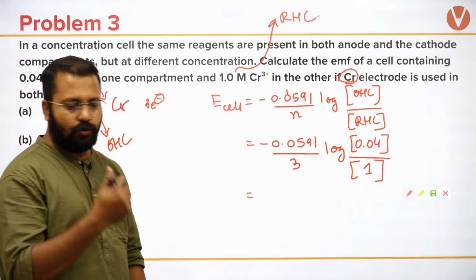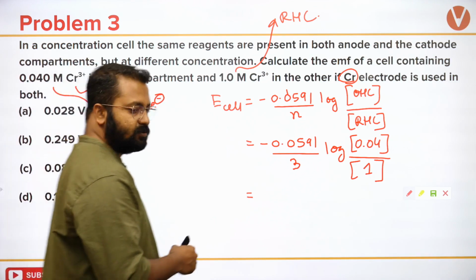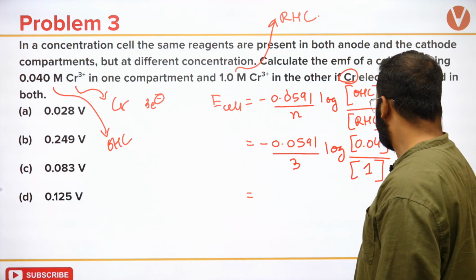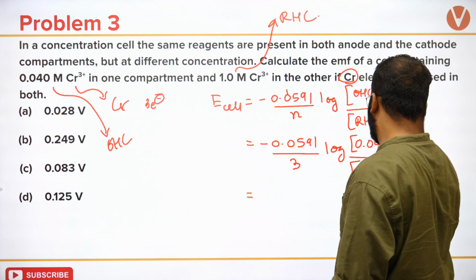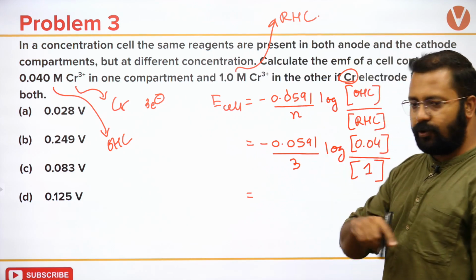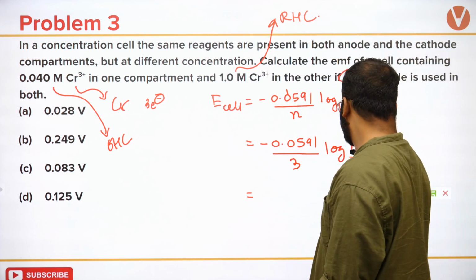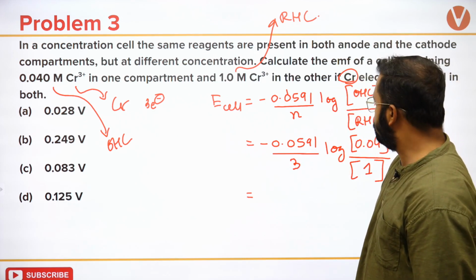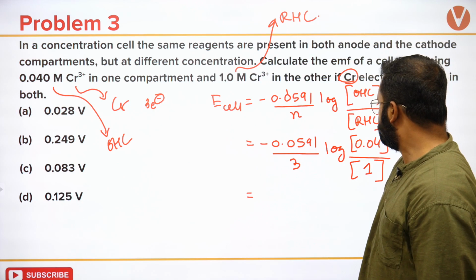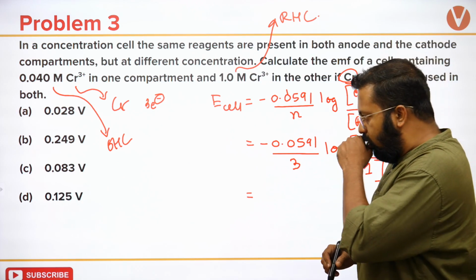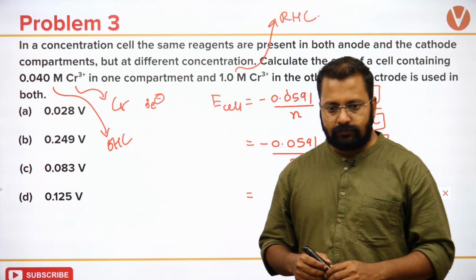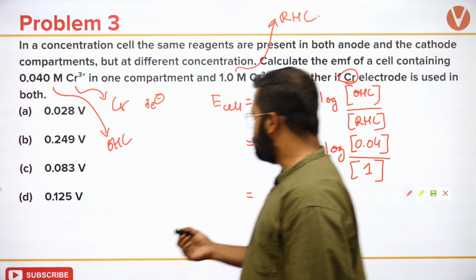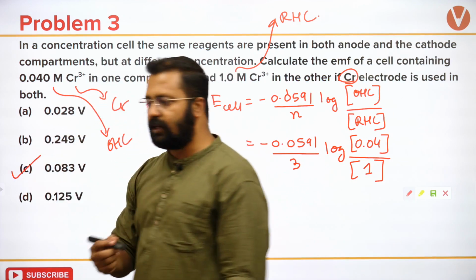Okay, and 4 by 0.083. Are you getting 0.083? Log 4 is equal to 0.6020. And this will turn out to be 2. It's C. Okay, if you're getting the answer as C.